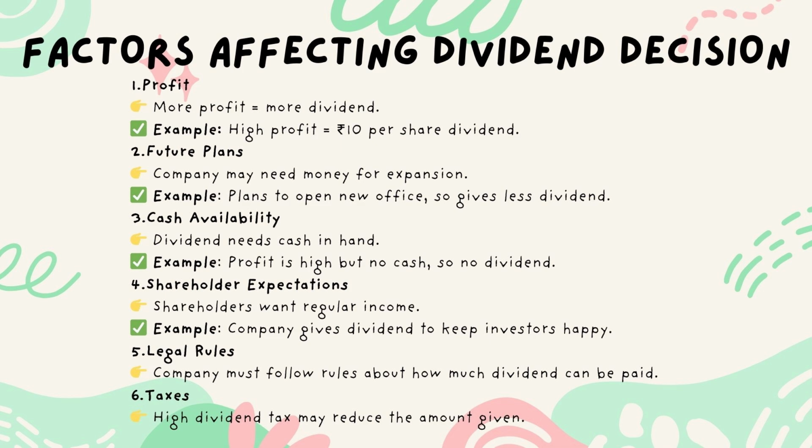4. Shareholder expectations. Shareholders want regular income. Example, company gives dividend to keep investors happy. 5. Legal rules. Company must follow rules about how much dividend can be paid. 6. Taxes. High dividend tax may reduce the amount given.